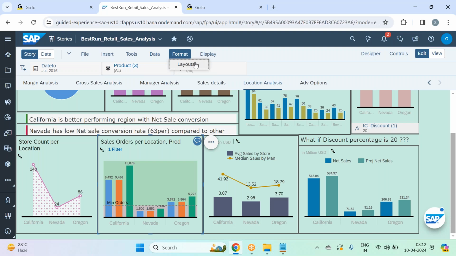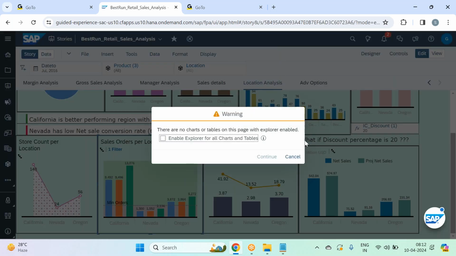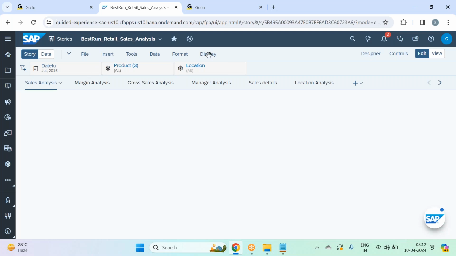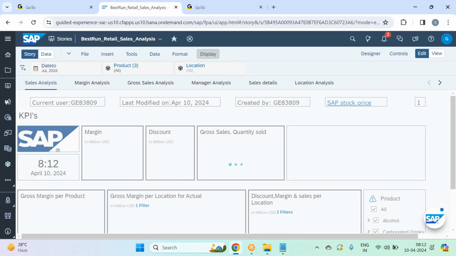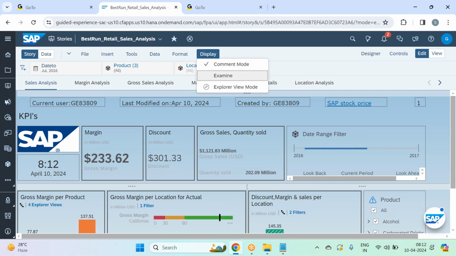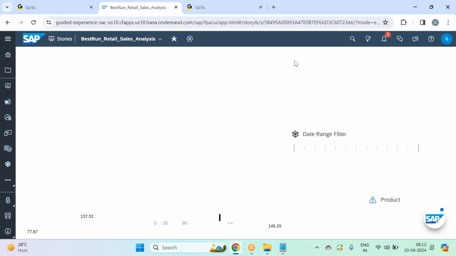And then in formatting layouts, fine. Comment mode, I already know. Examine, I covered. Explorer view mode, you already know. If I click on Explorer view mode of the story, no charts in this page has Explorer. If I go to sales analysis, and in the display, Explorer view mode, so you'll see Explorer view mode.